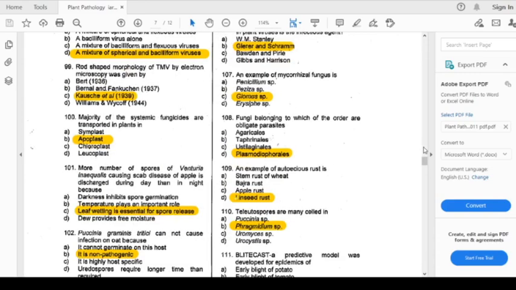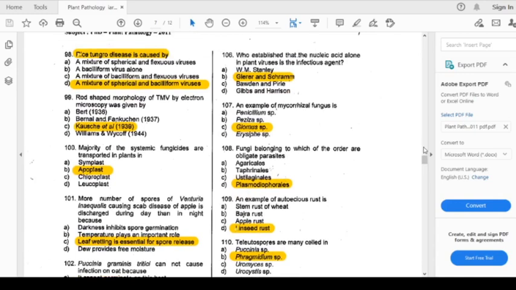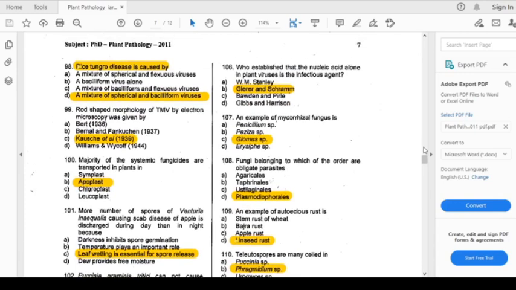Now we'll come to question number 106. It is a very common question. Who established that the nucleic acid alone in the plant viruses is the infectious agent? Options are Stanley, Gierer and Schramm, Bawden and Pirie, and Gibbs and Harrison. The answer is Gierer and Schramm, option number B.